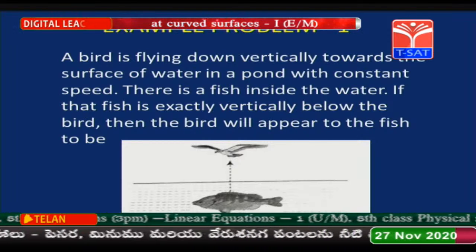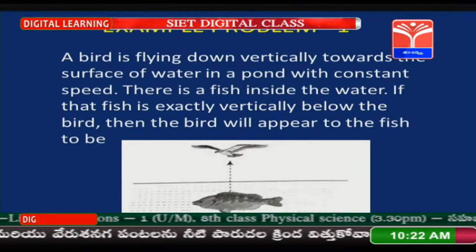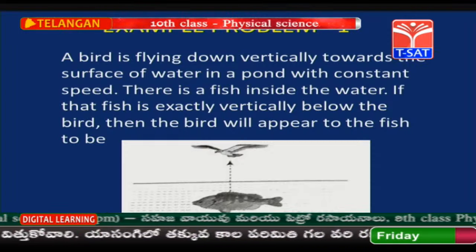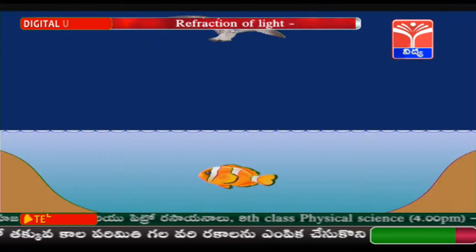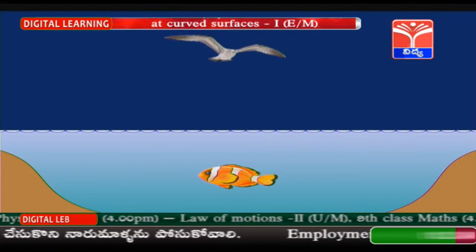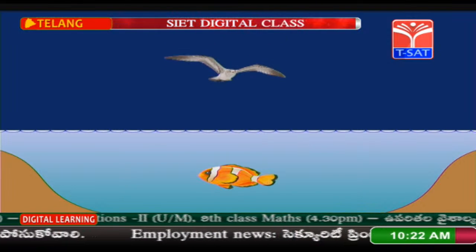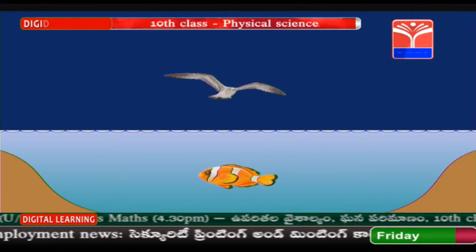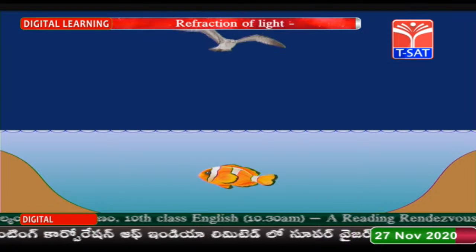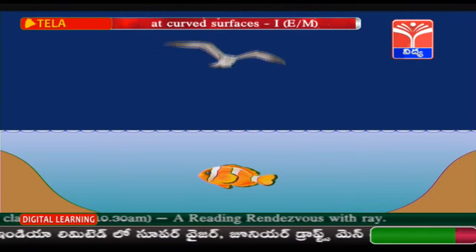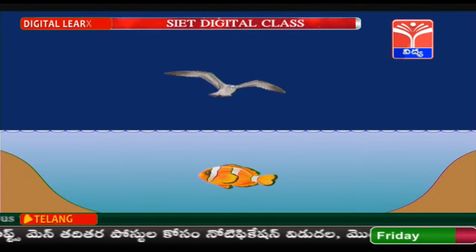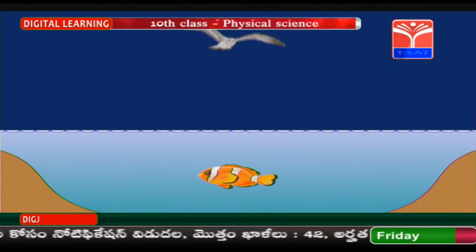See, children, here a bird is exactly above the fish. So, how is the bird going to appear for the fish? You can see a bird and fish here. The bird is coming toward the fish. Then in the problem we have to find how the bird is going to appear for the fish. Is it going to appear nearer or farther, or will it come slowly or quickly as far as the fish is concerned? Let us see with the ray diagram.